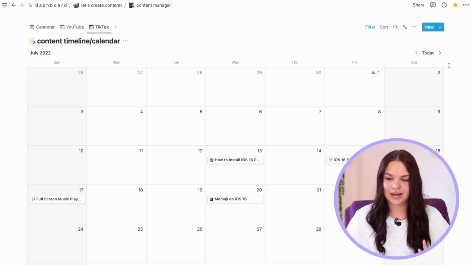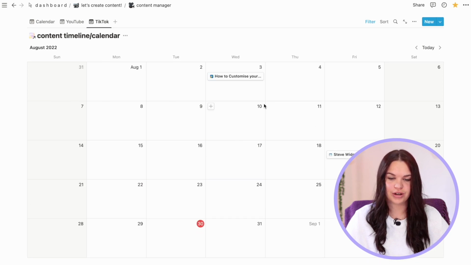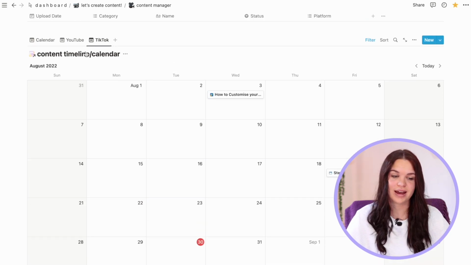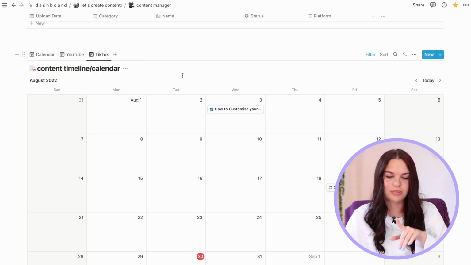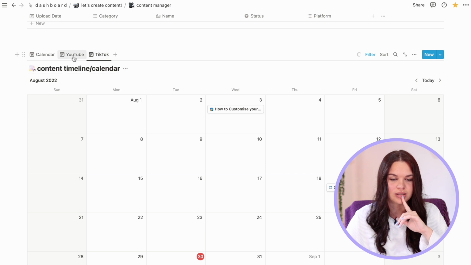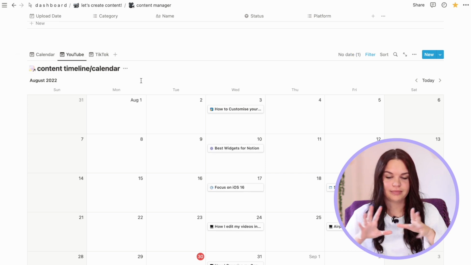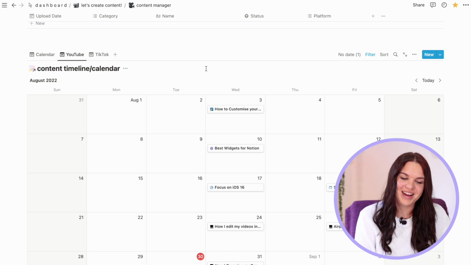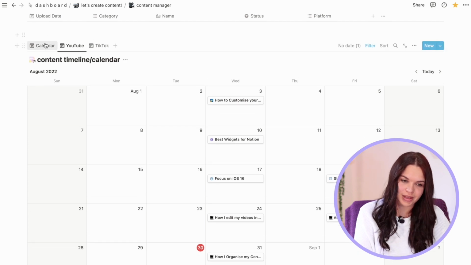But yeah, I have this section here, or this view here, so I can view all the TikToks that I also want to have on the calendar. Some YouTube videos are also TikTok, so that's why this is here and on TikTok. So yeah, that is that. Those are the views that I have for the calendar.